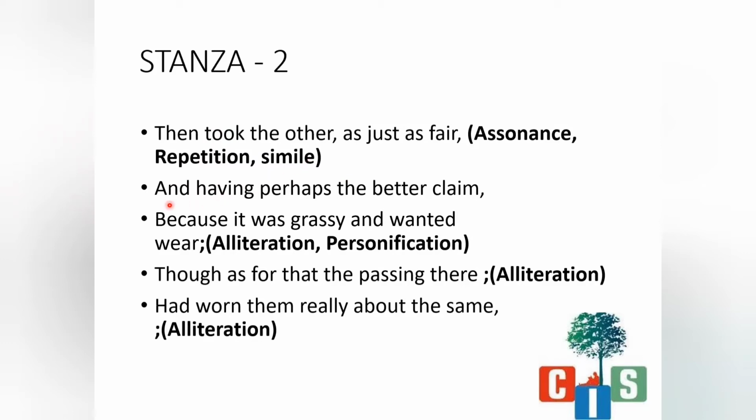Now next is "and having perhaps the better claim." There is no figure of speech in this sentence. Next, "because it was grassy and wanted wear." Now here two figures of speech are there. One is alliteration. Why is it alliteration? Because, let's see, "because it was grassy and wanted wear." Was, wanted and wear: the W sound is repeated in the same sentence. So it is alliteration.